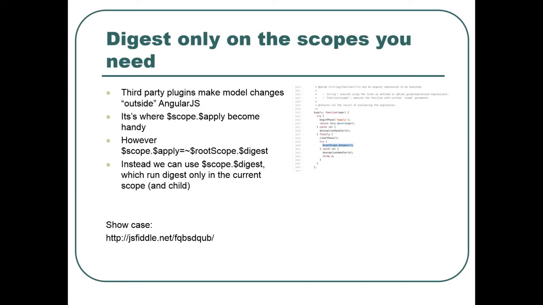But the bad thing about scope.$apply is that it is roughly equivalent to $rootScope.$digest. So if you call scope.$apply, you will trigger the watches and digest all your scope hierarchy, likely including some scopes that do not need to be digested. So instead of using scope.$apply, you can use scope.$digest, which digests only the current scope and all its child scopes.